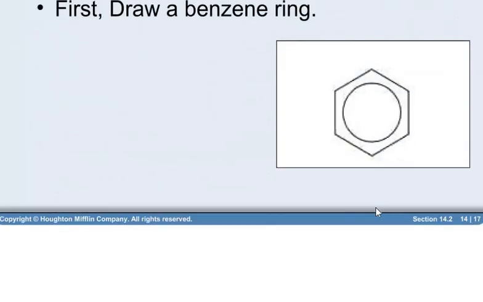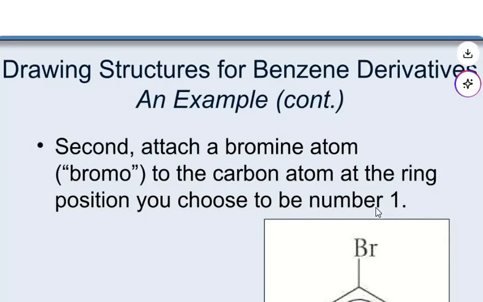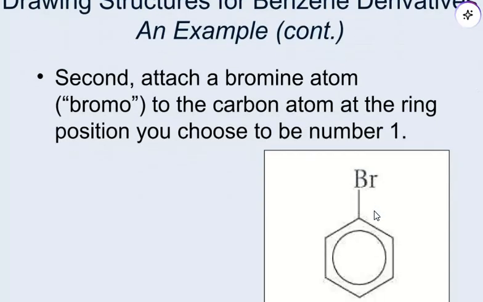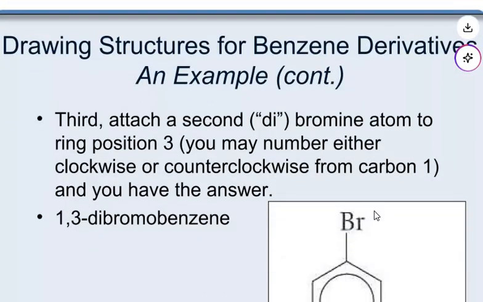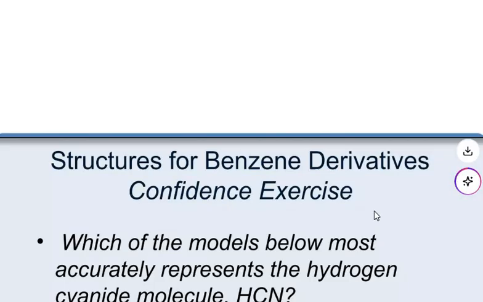First draw a benzene ring like this, then attach a bromine atom to the carbon atom at the ring position you choose to be 1. Then attach a second bromine atom to ring position 3. You may number either clockwise or counterclockwise from carbon 1, and you have the answer, 1,3-dibromobenzene.